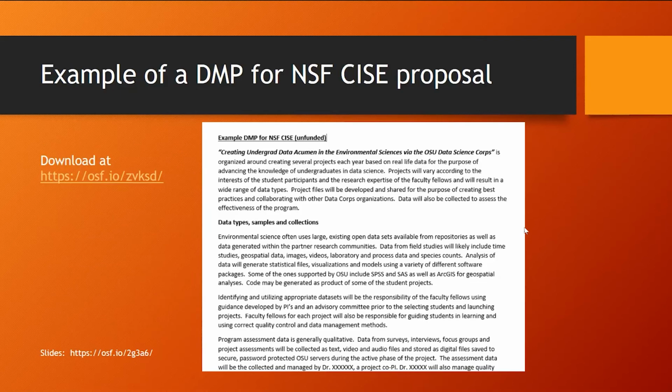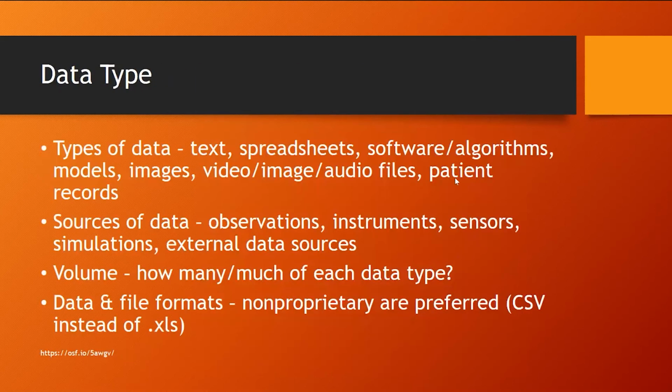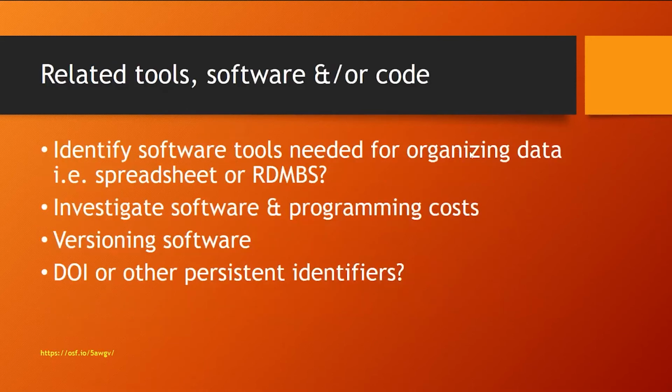And so just in general, I have this broken out according to the NIH sections. So data type, what do you expect to collect in the way of types of data? Any of these and probably other things that I haven't even thought of. What are the sources? How are you going to collect it? How much of it? What are the formats? Keep in mind that the best thing is to collect non-proprietary where you can, so something like CSV files. What tools, software, and/or code?